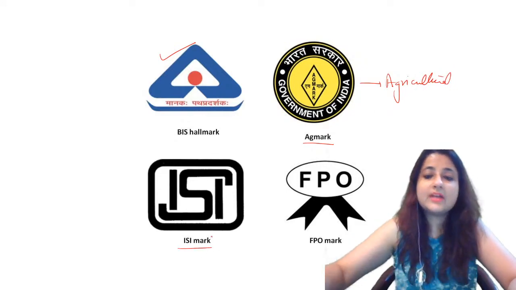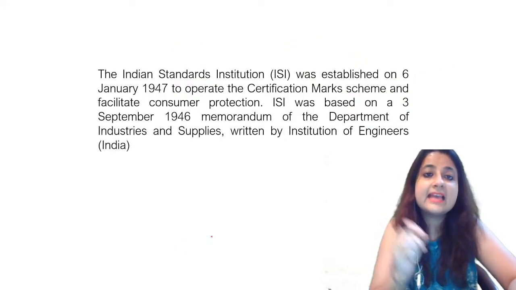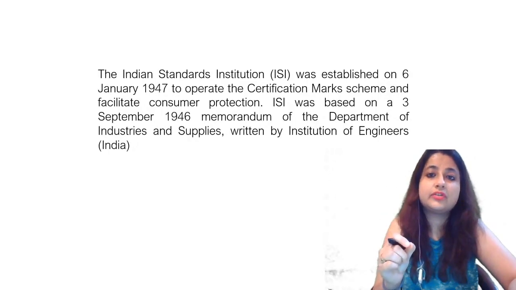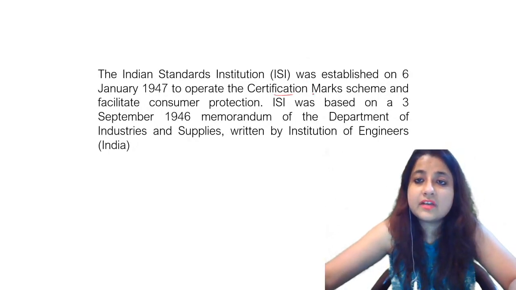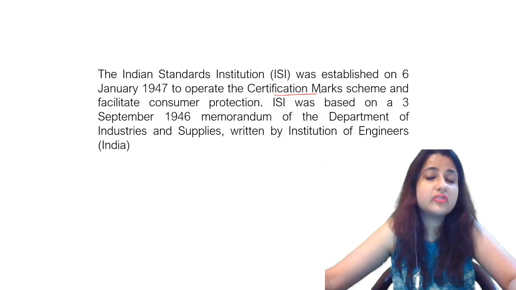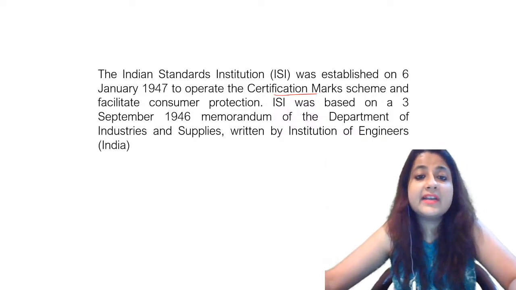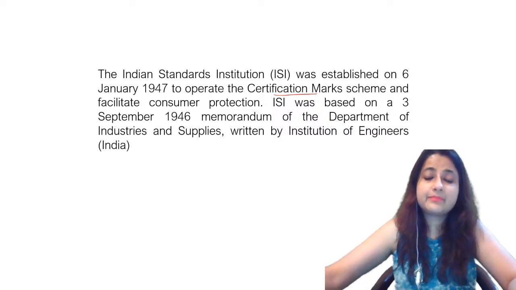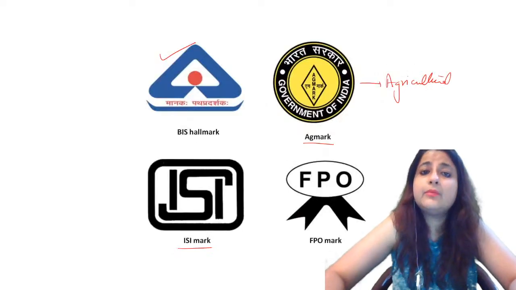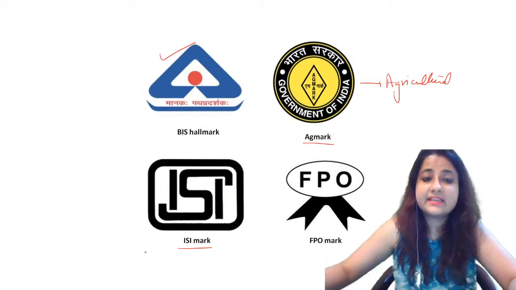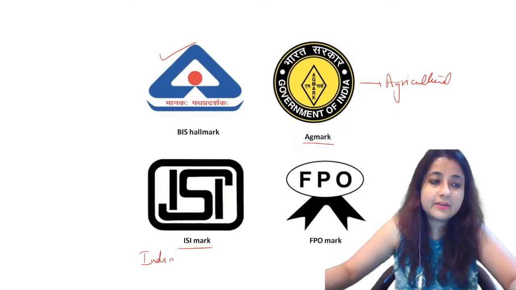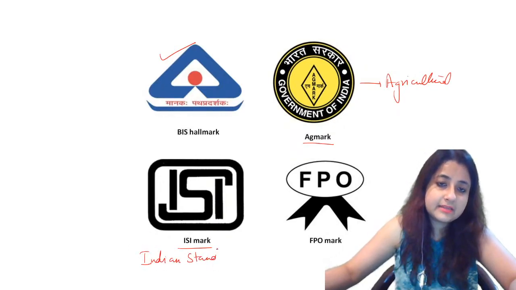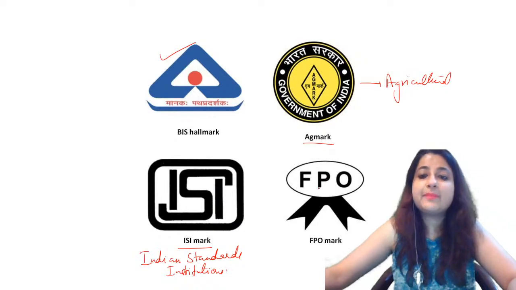ISI is, what is ISI, guys? ISI is Indian Standards Institution. Okay, this also certifies the various products, not just food, but also industrial appliances. And this is another thing which can come, Indian Standards Institution. So we'll just write over here Indian Standards Institutions.